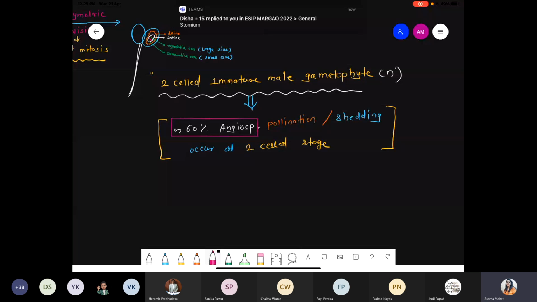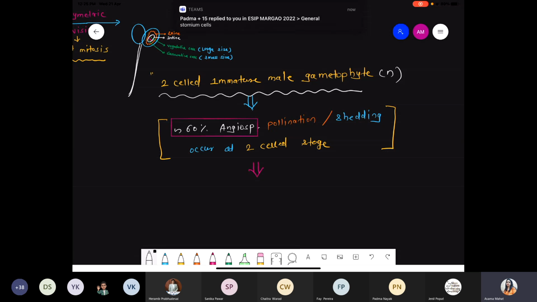So please write down. Which cell? Stomium, because stomium cells lack alpha cellulose. So during the dehiscence process, the anther wall starts breaking from the stomium cells and there is a release of pollen grains.